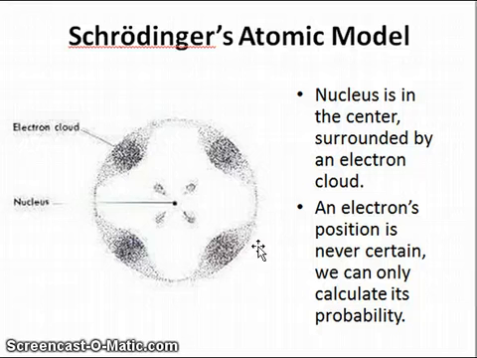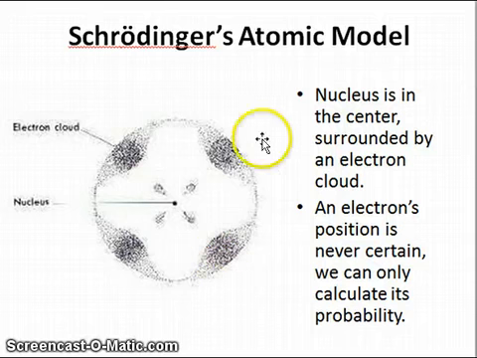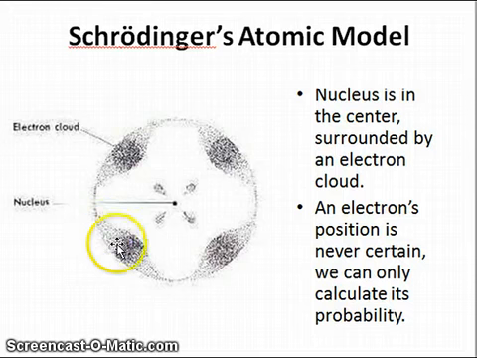What we can only do is calculate the probability of finding the electron in a place within this cloud. The darker spots represent a higher probability of finding the electron in the cloud. So here we could find the electron. It has a higher chance, however, we will never know if the electron's there.